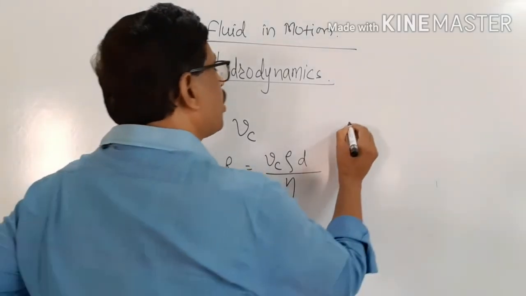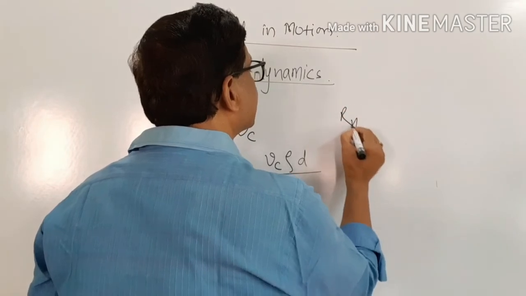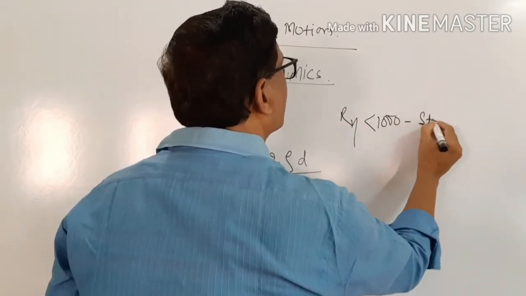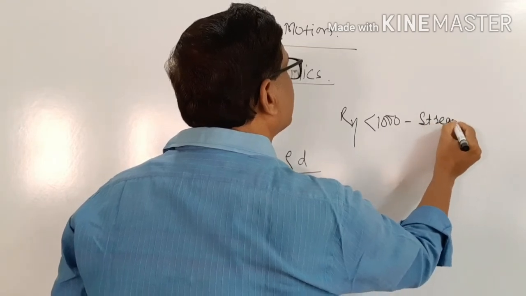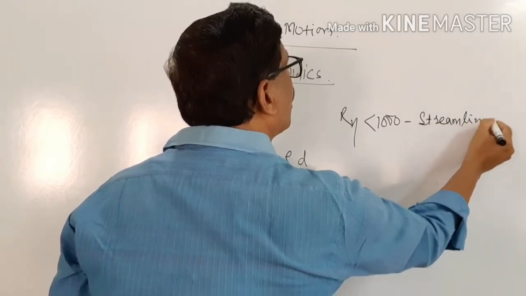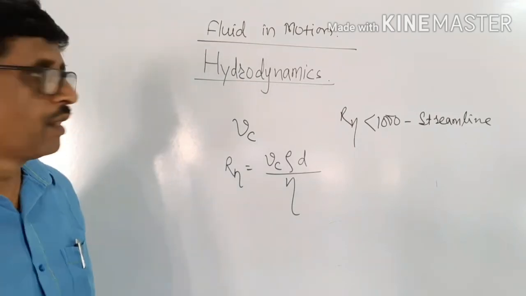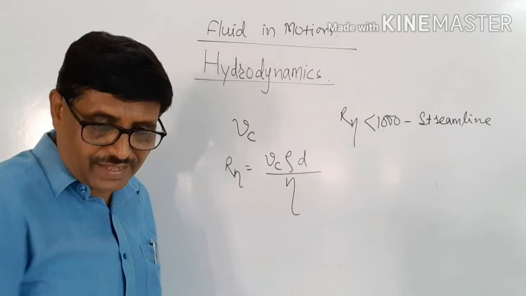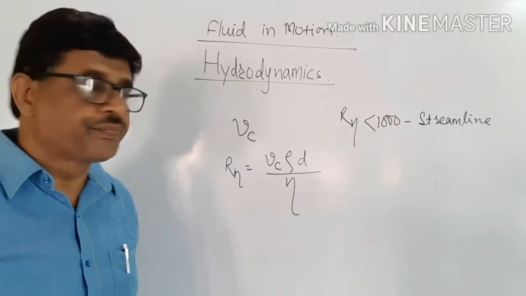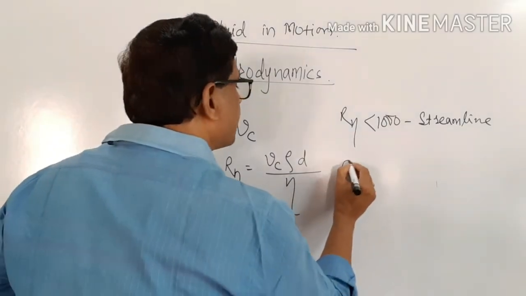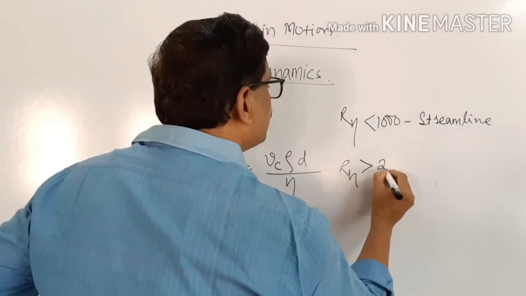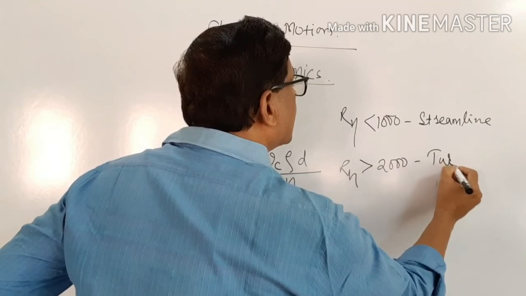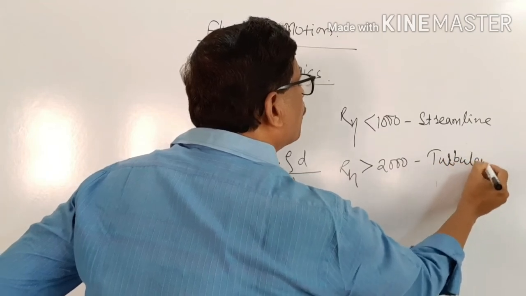If this Reynolds number is less than 1000, the motion is a perfectly streamline flow of a liquid. For Reynolds number less than 1000, the flow of liquid is streamline flow. For Reynolds number greater than 2000, the flow of a liquid is turbulent flow.